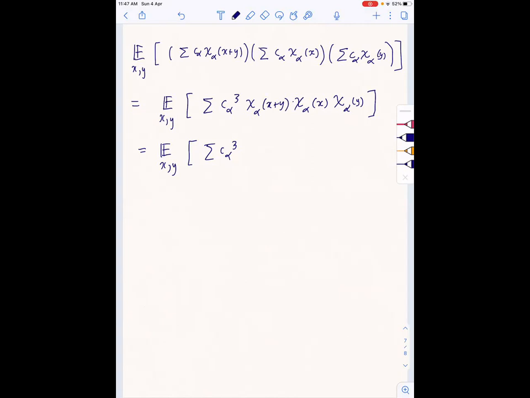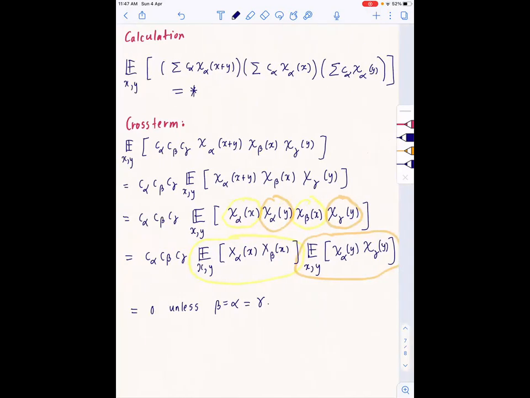So that is just 1, and this is just constant. So this is just the summation of c alpha cubed. So we've got that the sum of the Fourier coefficients cubed is greater than or equal to 1 minus 2 epsilon.